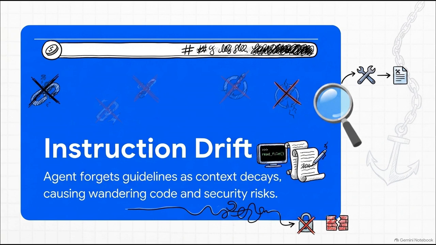You have to think of an agent's context window as a finite cognitive budget. As the agent is working, reading files, writing code, firing off tools, and parsing these massive build logs, that context window slowly fills up with low-value text. And as that context decays, the agent essentially forgets the initial guidelines and those core architectural boundaries you set for it in the first place.